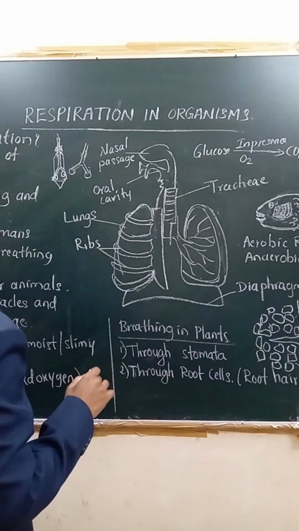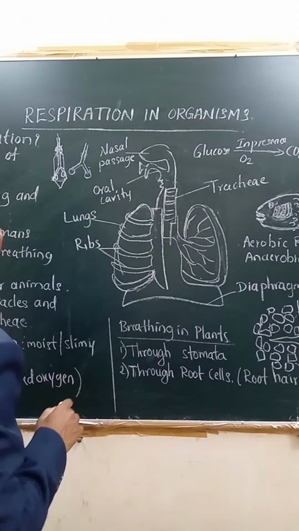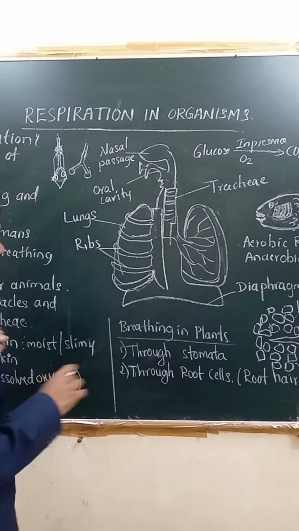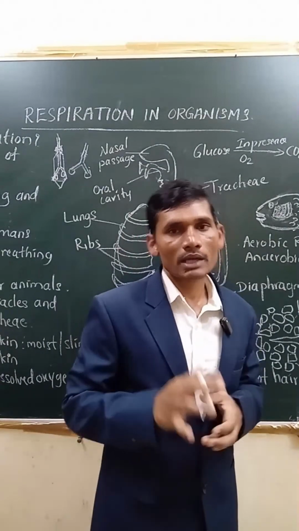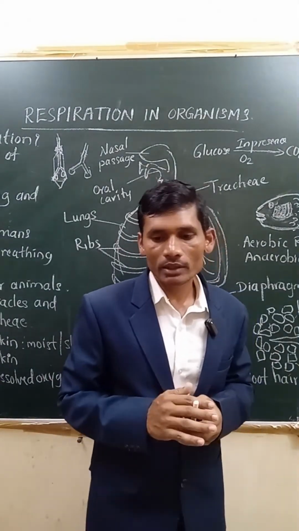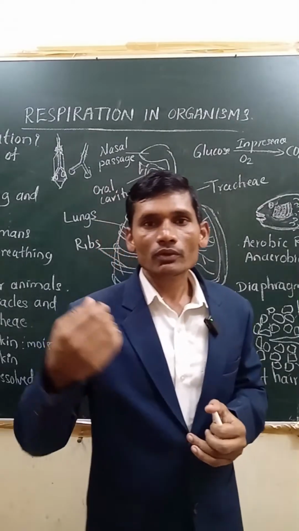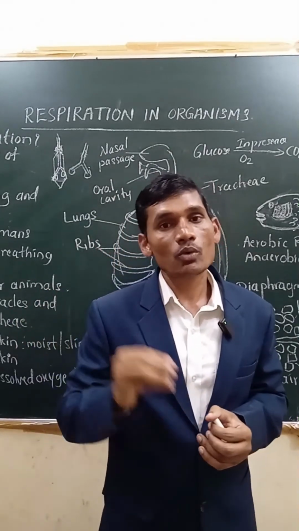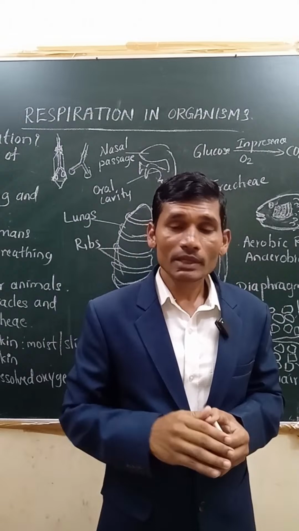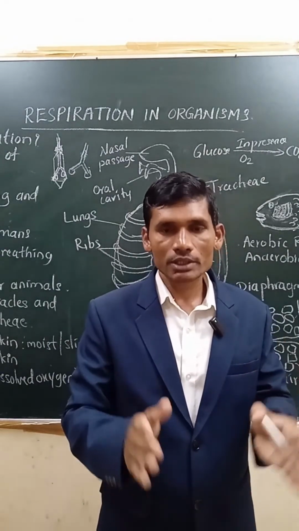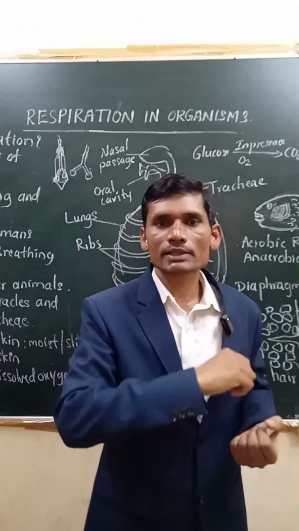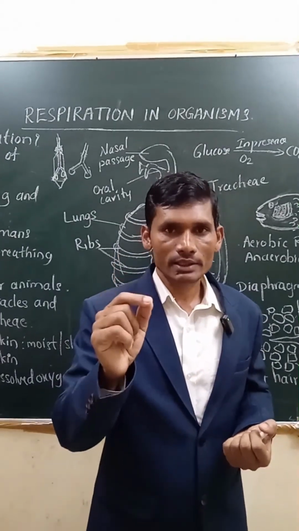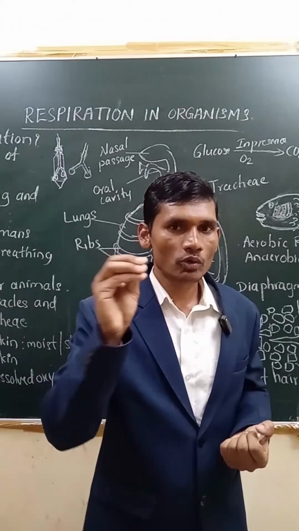Next, breathing in human beings, model over mechanism. Next, breathing in other animals, very simple here. Now we are coming to know about breathing in other animals. First, we need to take one cockroach, an insect. If you take a cockroach, on either side of its body it has small openings. They are called spiracles.